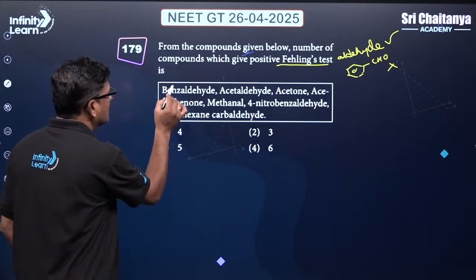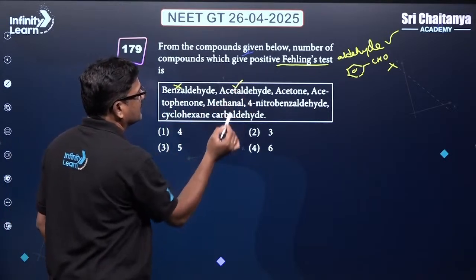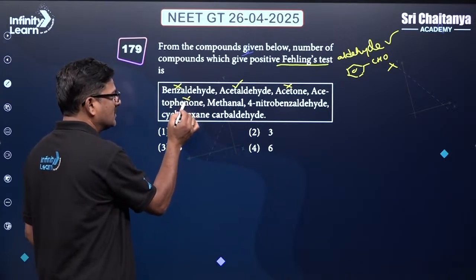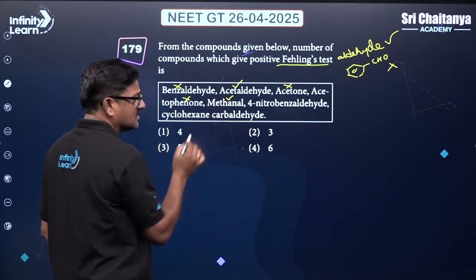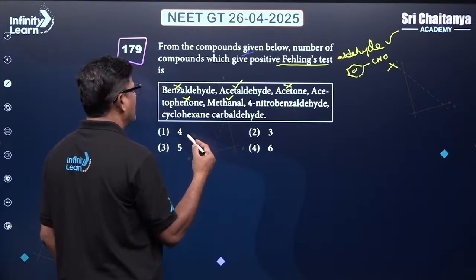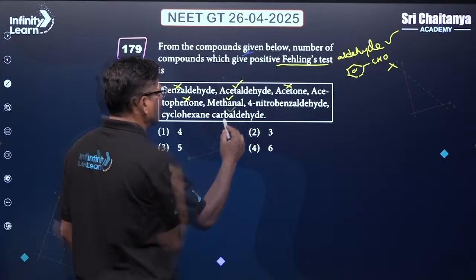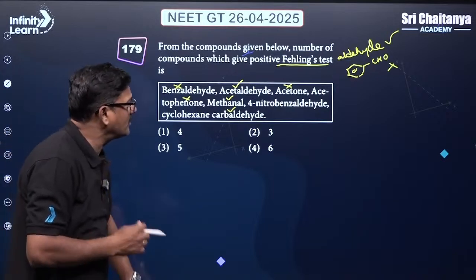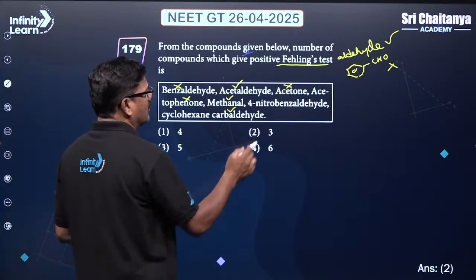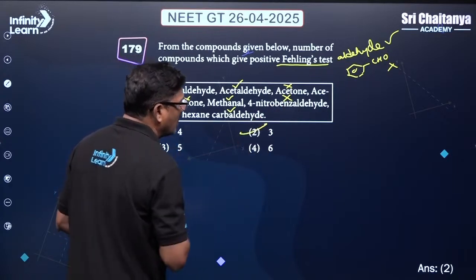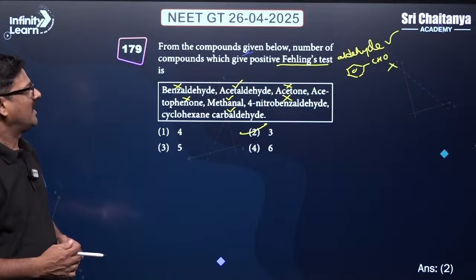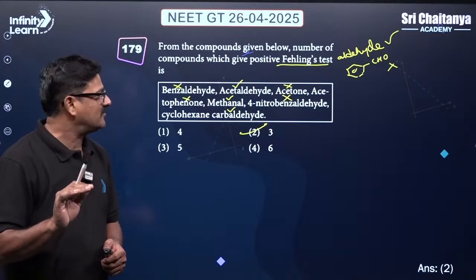So benzaldehyde does not give; acetaldehyde will give; acetone is a ketone; acetophenone is a ketone; methanal is formaldehyde; and 4-nitrobenzaldehyde, cyclohexane carbaldehyde. So in total 3 are formed. 4-nitrobenzaldehyde you don't get, since it is aromatic like benzaldehyde. That is the logic for this question, and it is a super awesome question. Everybody focus on it here.